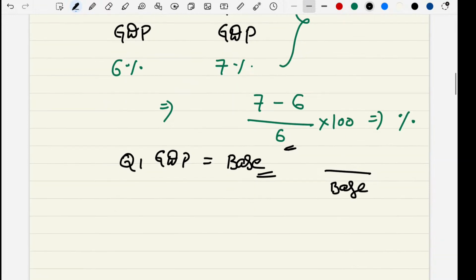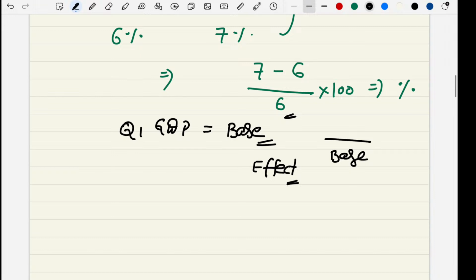Friends, in a previous year UPSC question paper, they gave the term base effect. They asked what base effect is related to, and it is related to GDP growth calculation. Very important. So don't underestimate the concepts.